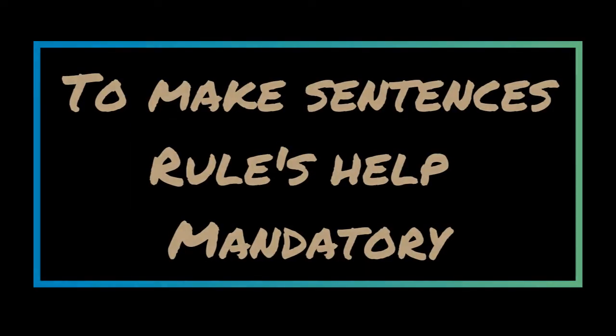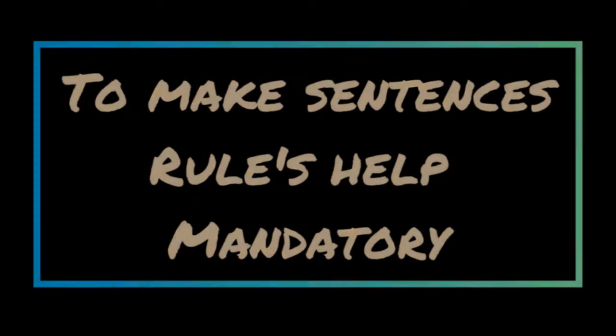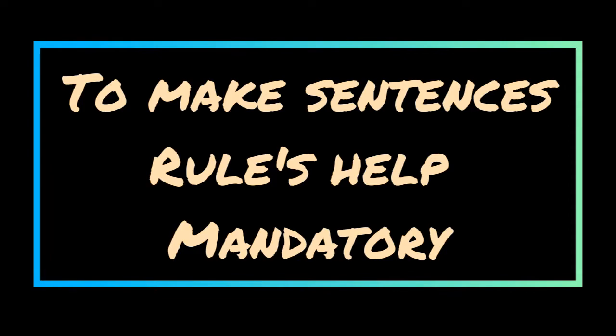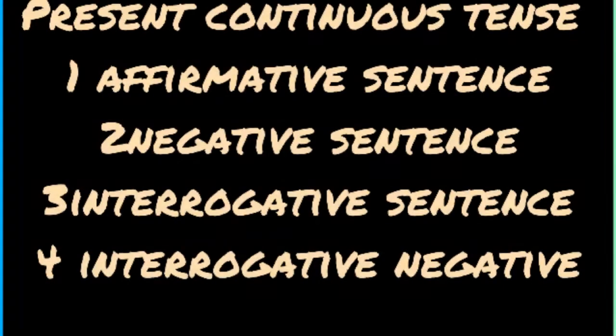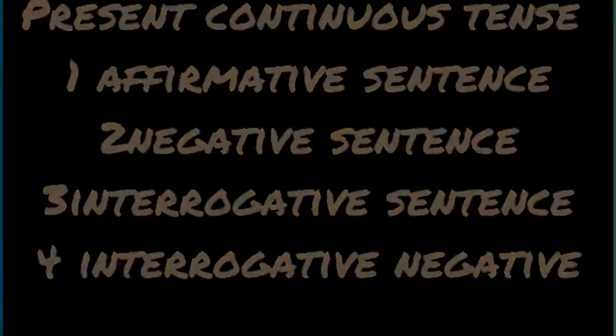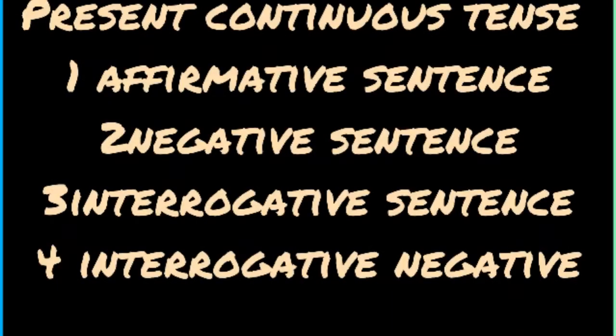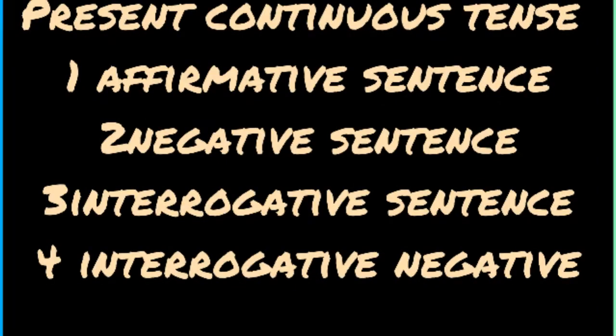Here, with the help of those formulas, those rules and regulations, we make sentences very easily. There are 4 types of sentences. First is the present continuous affirmative sentence. Second is the present continuous negative sentence. Third is the present continuous interrogative sentence. Fourth is the present continuous interrogative negative sentence.